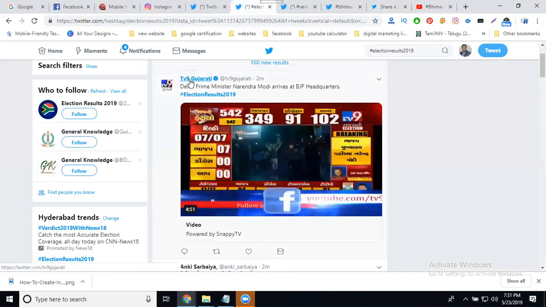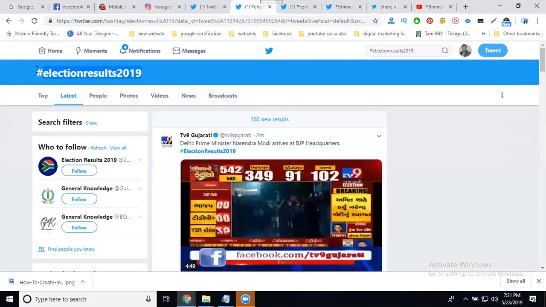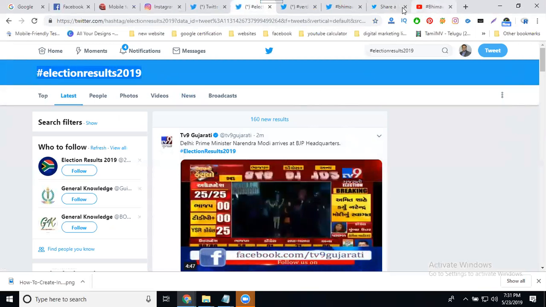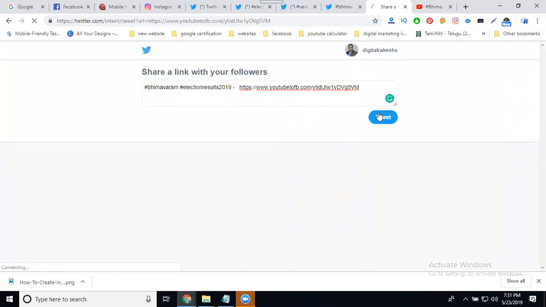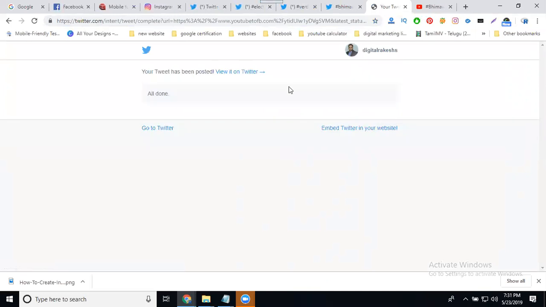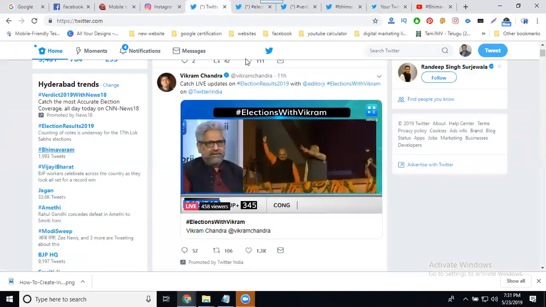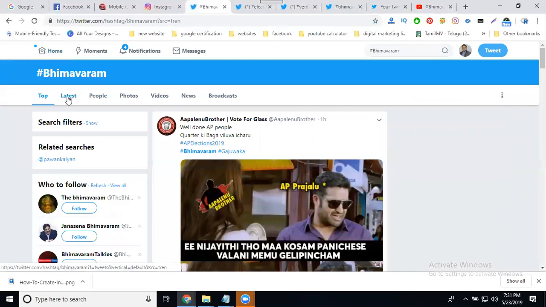And election 2019. Tweet. This will go to your tweet. So I'm tweeting for Bhimavaram. You can see my tweet coming to latest.